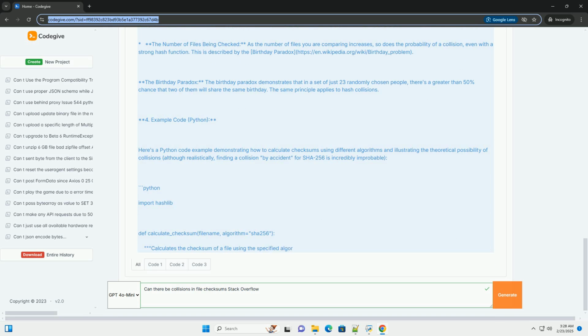However, by using strong cryptographic hash functions like SHA-256 or SHA-512 and employing appropriate security measures like salting and digital signatures, the risk of collisions can be reduced to an acceptable level for most practical applications. Understanding the factors that influence collision probability and choosing the right tools is essential for ensuring data integrity and security. Always prioritize using modern, secure hashing algorithms and avoid using deprecated or broken algorithms like MD5 and SHA-1.